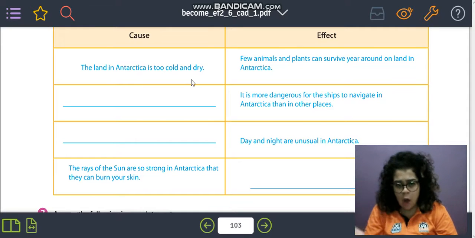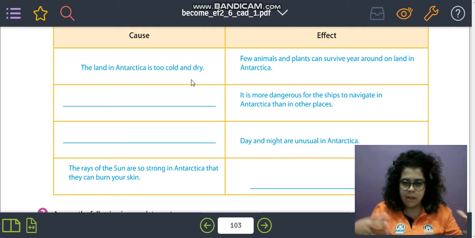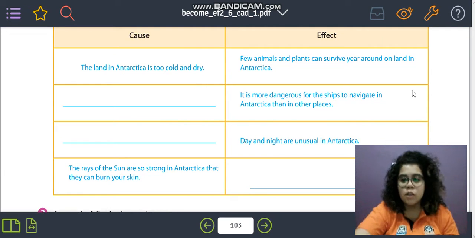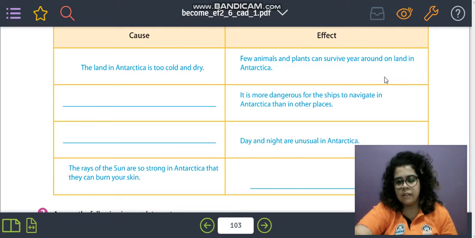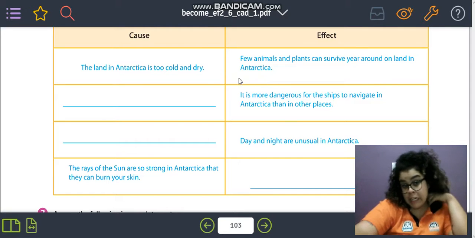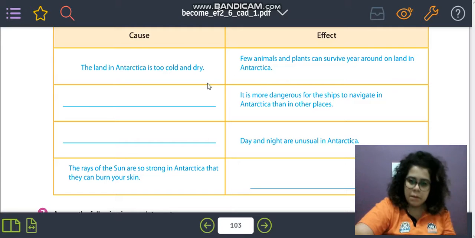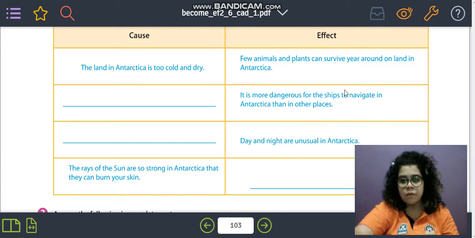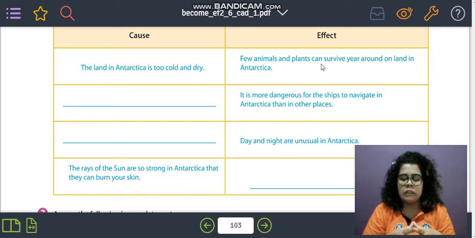And the effect of this coldness and dryness is that few animals and plants can survive year-round on land in Antarctica. So because of the climate in Antarctica, not all animals and plants can survive there. So I'm giving the reason, what happens because of this climate in Antarctica.